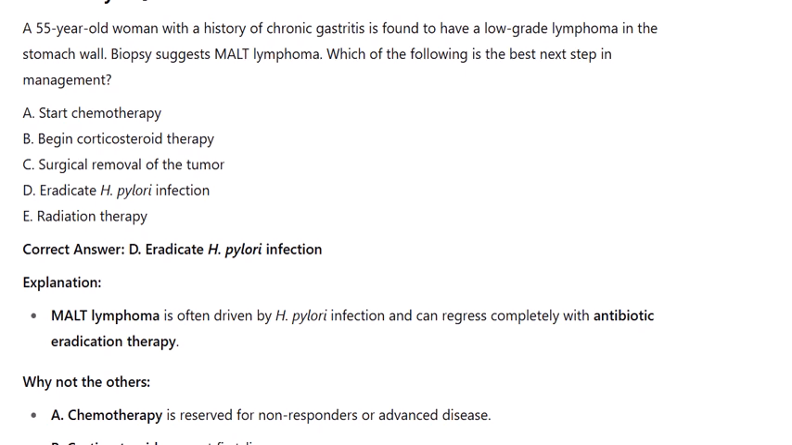A. Start chemotherapy. B. Begin corticosteroid therapy. C. Surgical removal of the tumor. D. Eradicate H. pylori infection. E. Radiation therapy. Correct answer: D, eradicate H. pylori infection. MALT lymphoma is often driven by H. pylori infection and can regress completely with antibiotic eradication therapy.